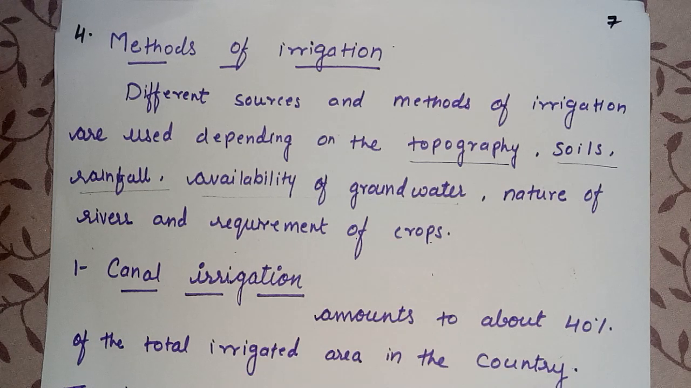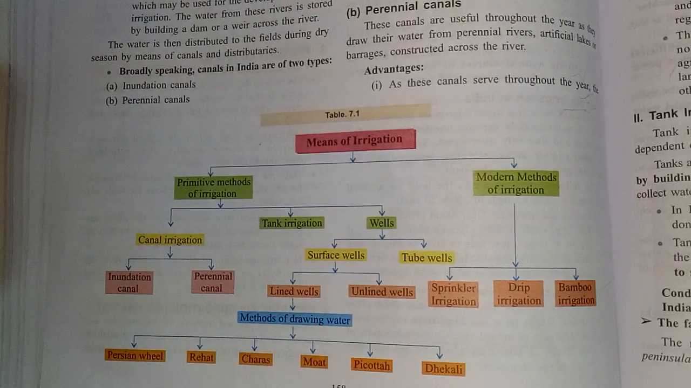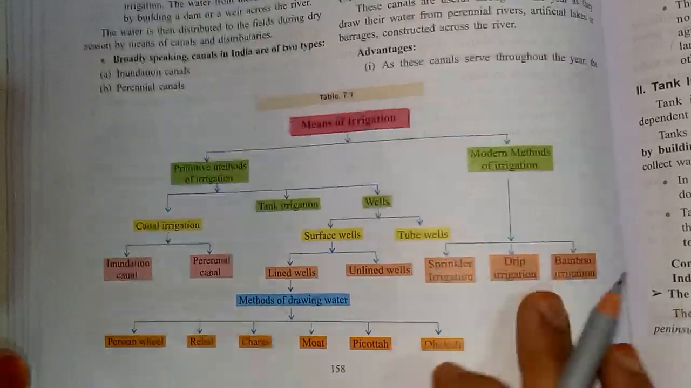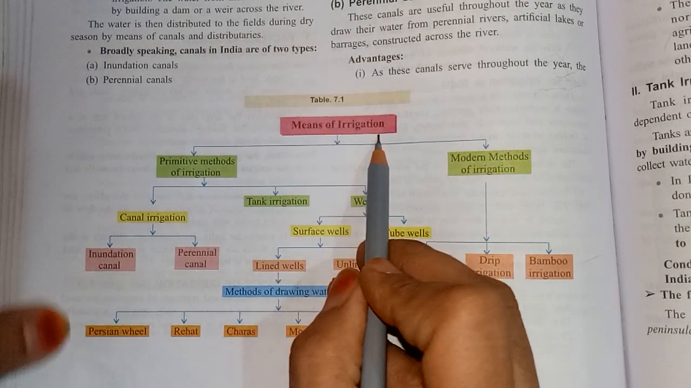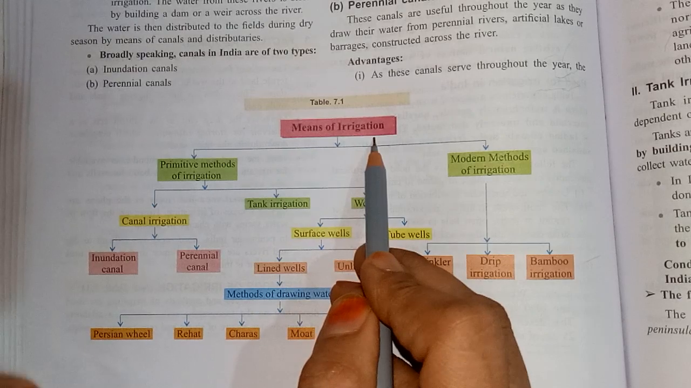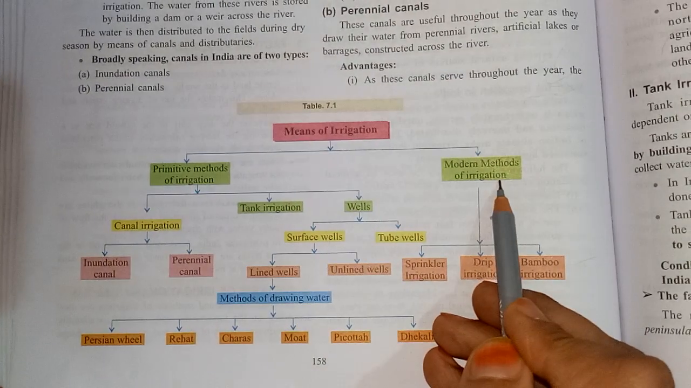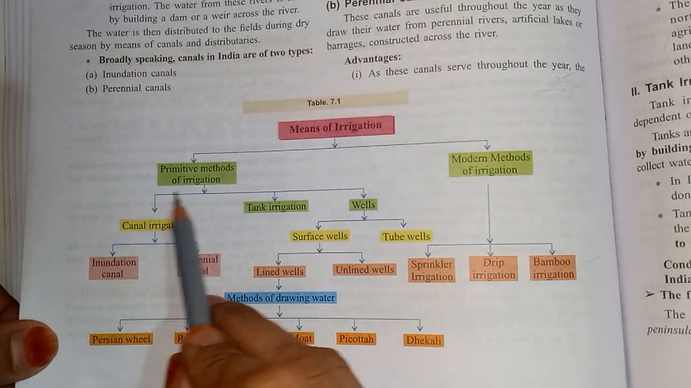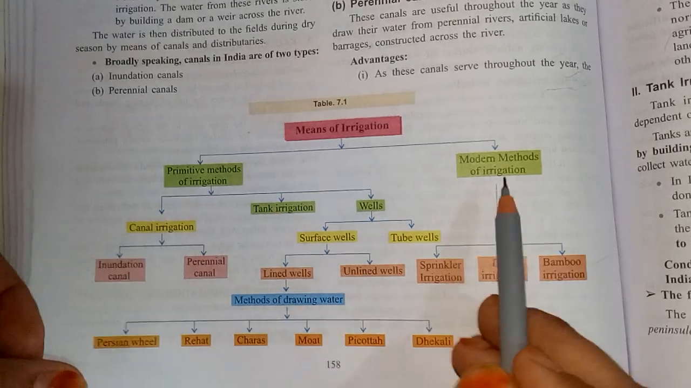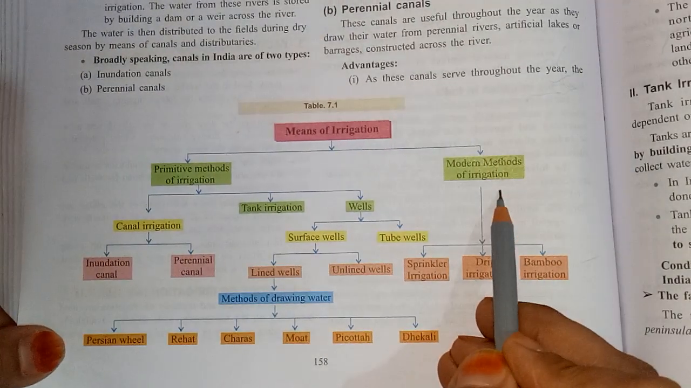So first I will show you a diagram. It is given on your page number 158. In this table the means of irrigation is explained very clearly. Look here, it is given means of irrigation. This means of irrigation is divided into two different methods: primitive methods of irrigation and modern methods of irrigation.